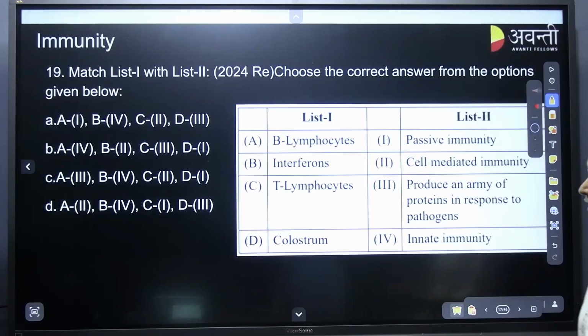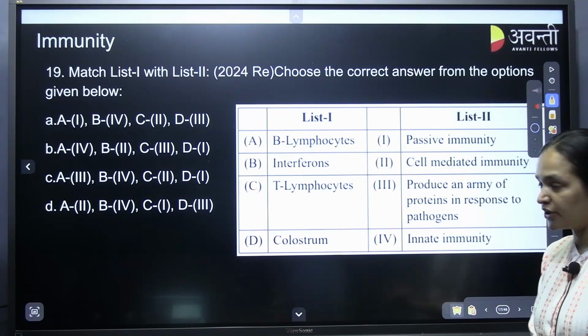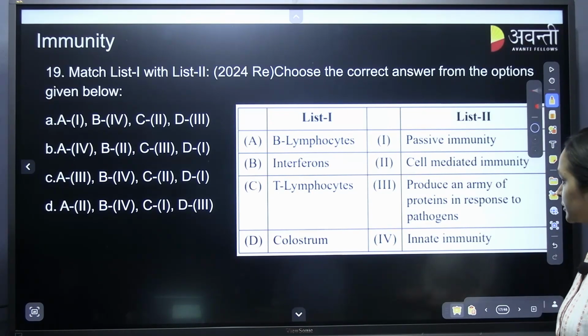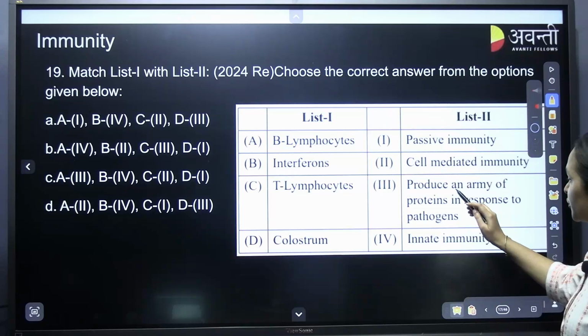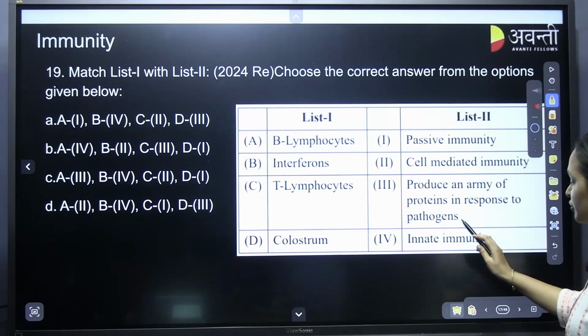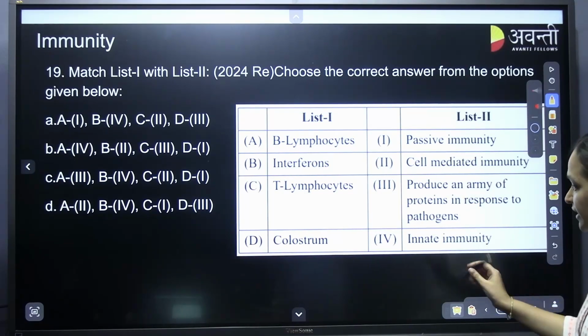Again, match the following. These questions are from the immunity chapter. B lymphocytes, these are: is it passive immunity, cell mediated immunity, or produce an army of the proteins in response to pathogens? Innate immunity. B lymphocytes.